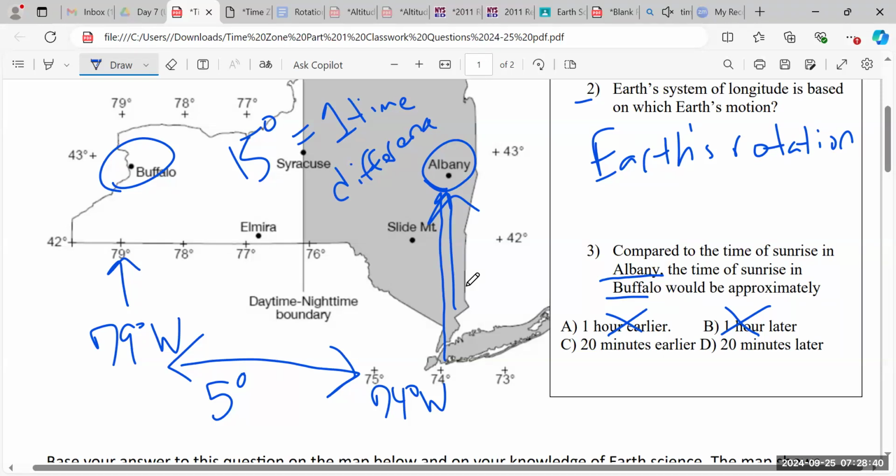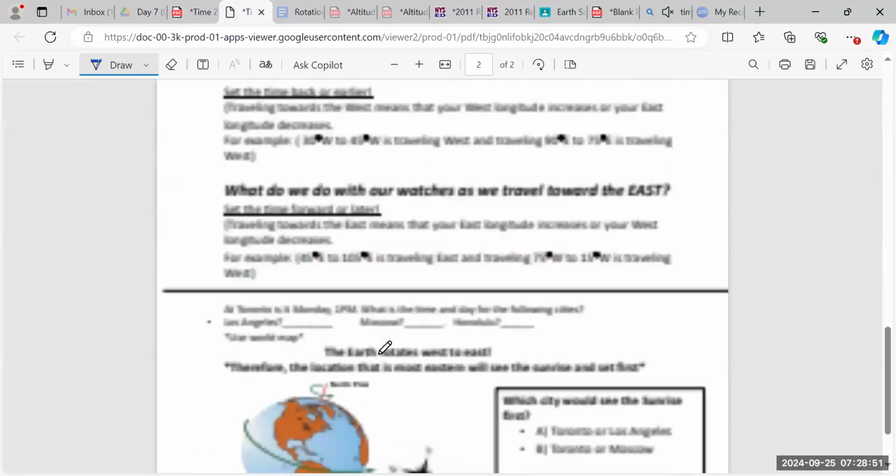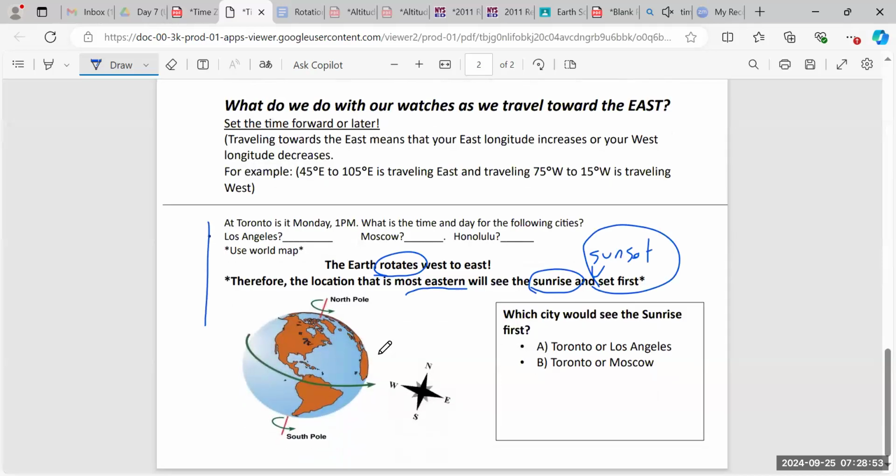Okay. So next, is it going to be 20 minutes earlier or 20 minutes later? One of the other things that we learned in class, and I want to emphasize this again and again, we said it right here. The most eastern city will see the sunrise and sunset first. All right.